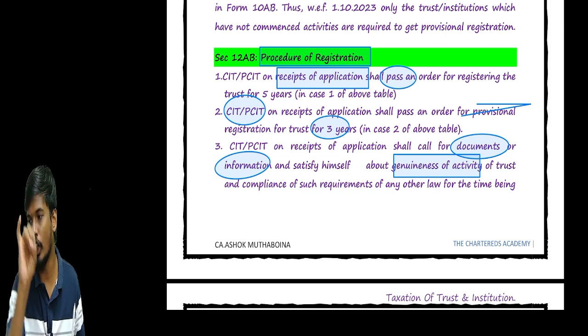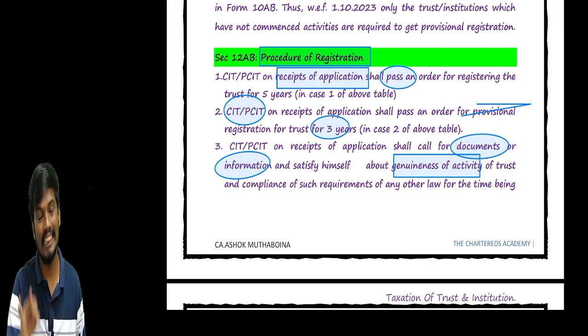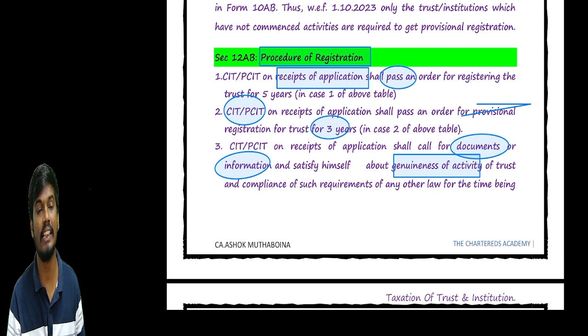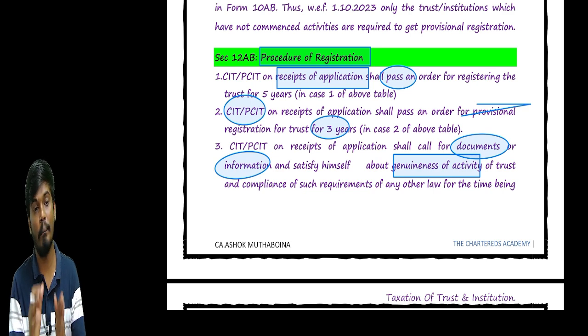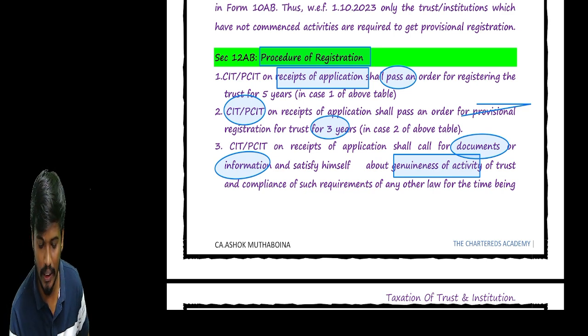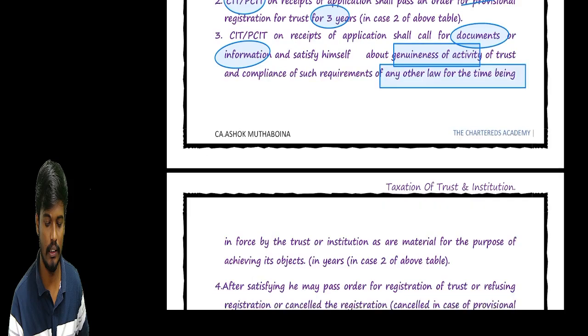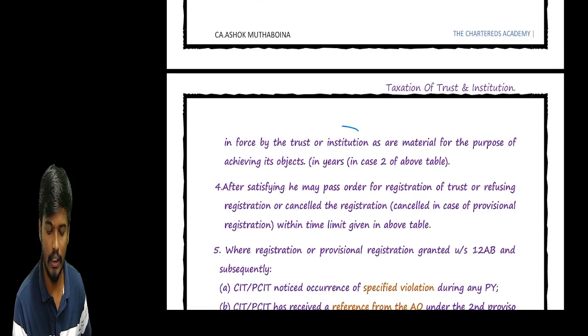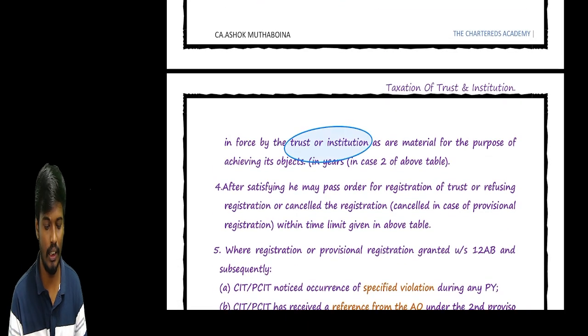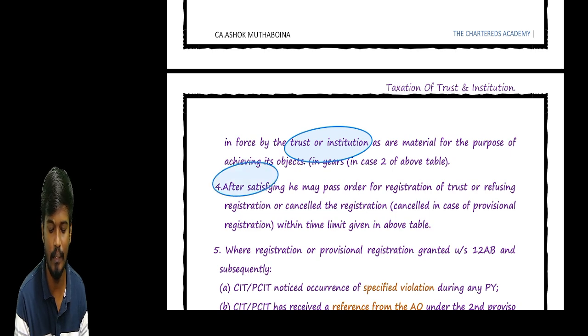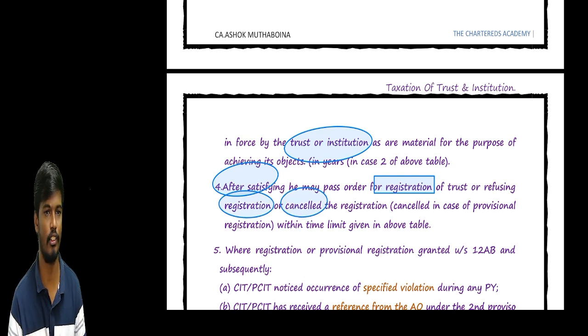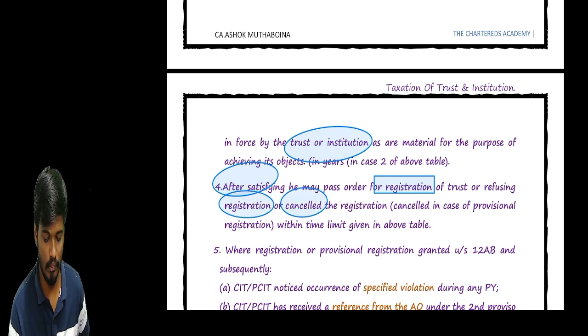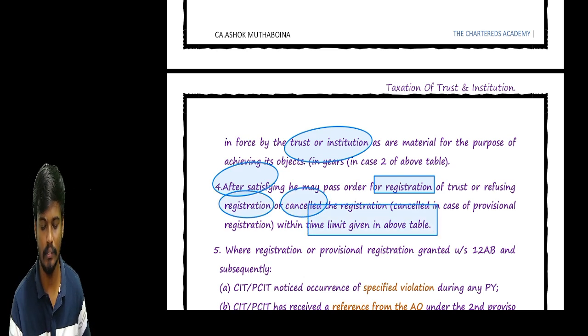With inquiry, they call for the documents, they verify the documents, they satisfy themselves about the genuineness of the activity. They confirm that they are able to comply with any other laws and regulations which are applicable to the trust. After satisfying themselves, they may pass an order for the registration, or cancellation in case of provisional registration, within the time limit given by the above table. Okay, okay, sir.